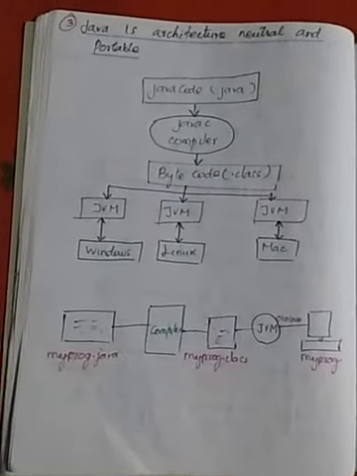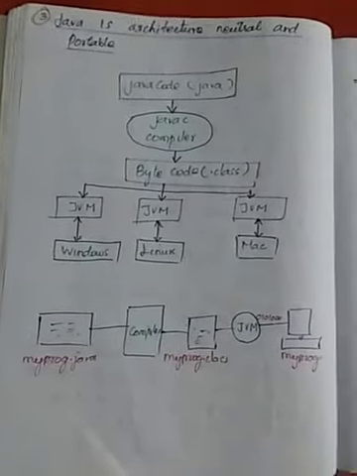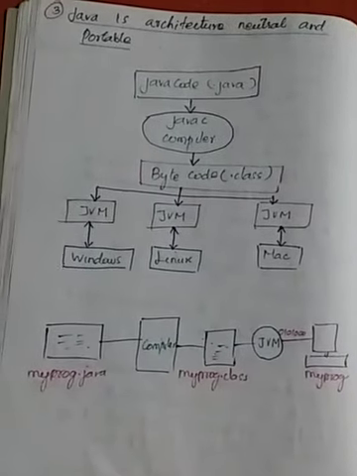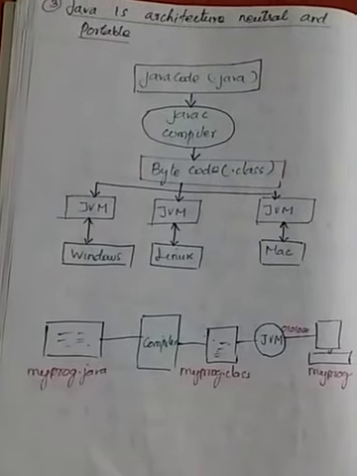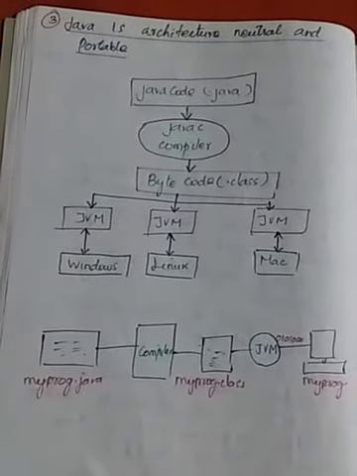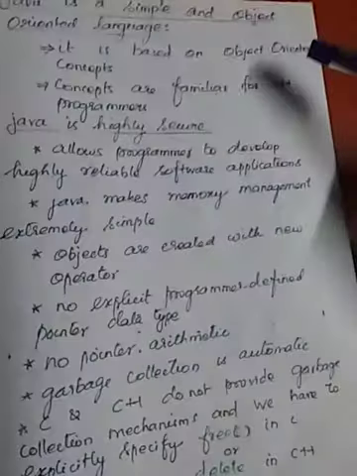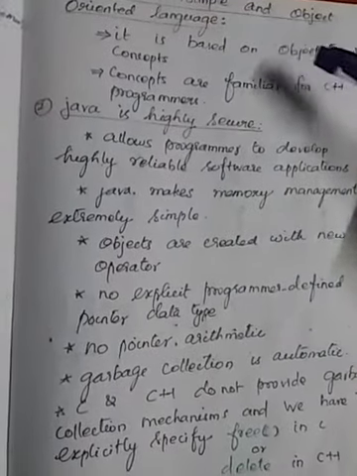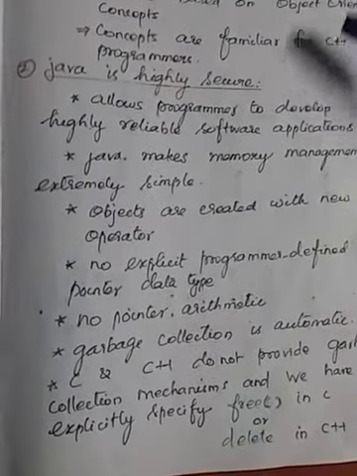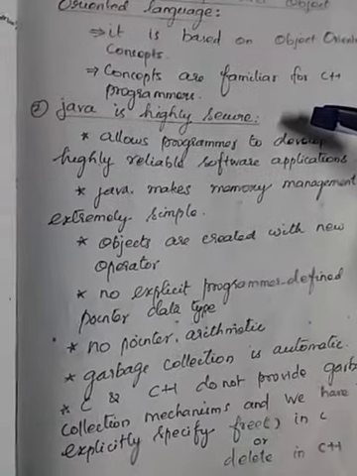Hi, we are discussing the characteristics of Java, that is, Java features. The third characteristic, already in the previous class we have discussed two things: one is Java is simple and object oriented language, and Java is highly secure. Those two things we have seen in the last class.